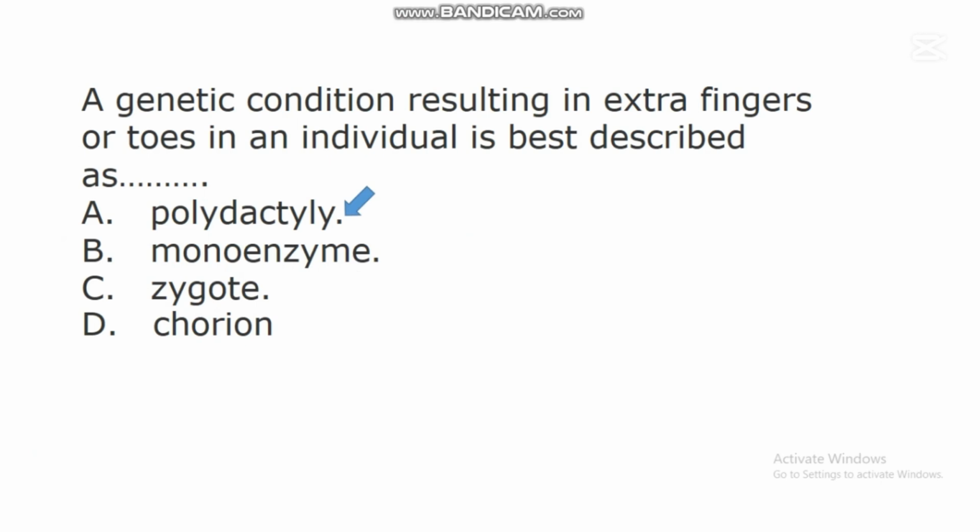This genetic issue can make an individual have even 6 fingers, or 7 toes instead of 5. The normal number of fingers someone should have is 5, but when there is polydactyly, the fingers of that individual can be 6 or even 7. So this is a serious genetic issue in an individual.